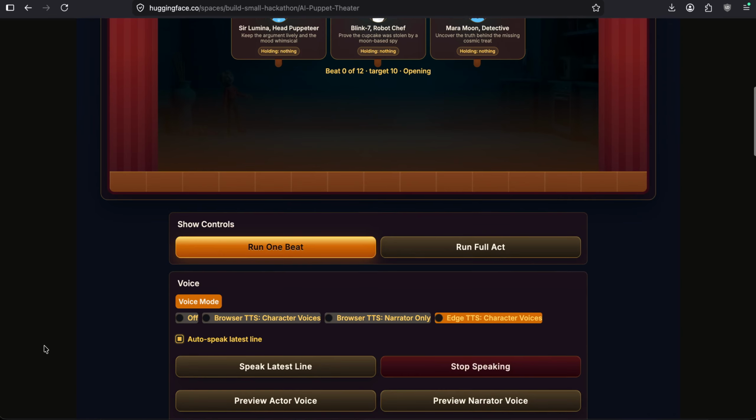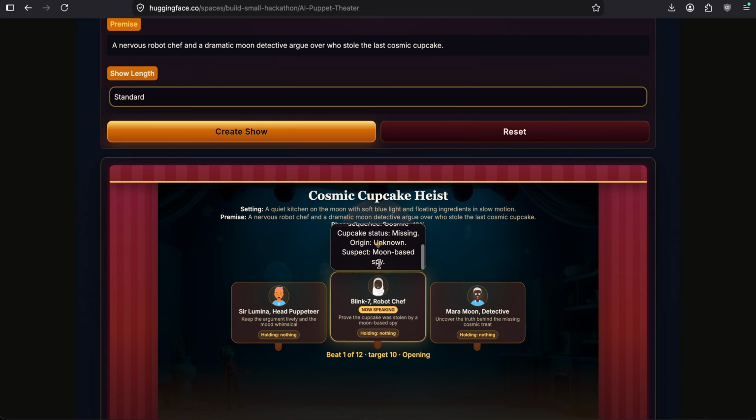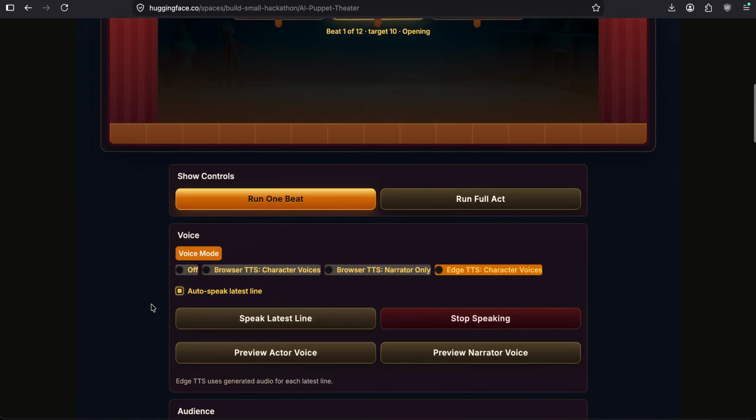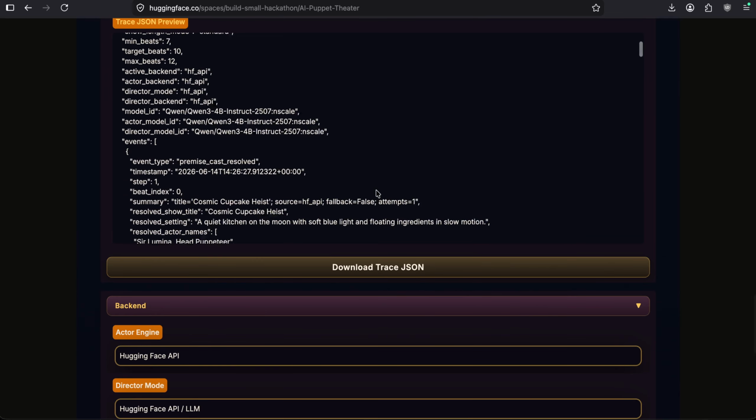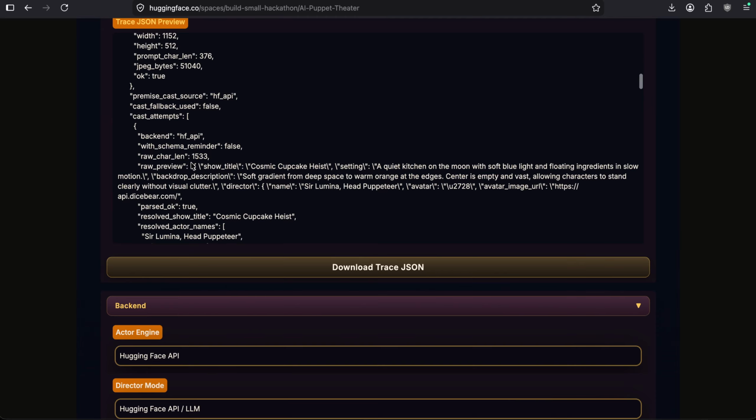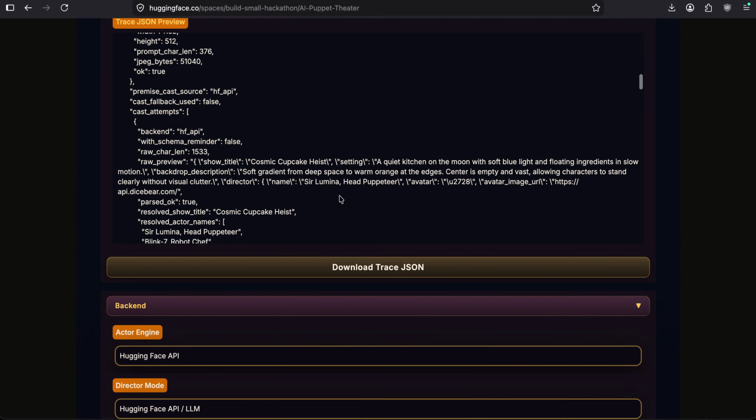So based on the premise of who stole the cupcake, there was an argument. We generated a robot chef and a moon detective, and it came up with a dialogue that is in line with that premise. And as we check the agent state here, the memory of the chef got updated with cupcake status confirmed as missing. We can also see the traces behind the scenes of the action that took place, where this is the raw response and how it parsed that information.